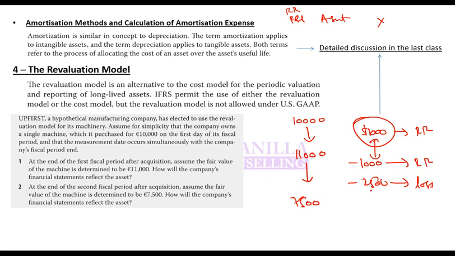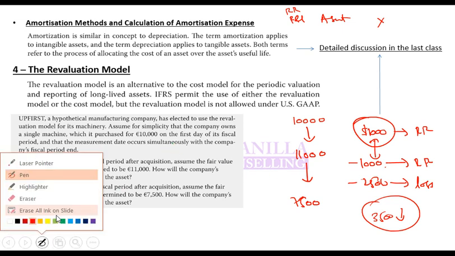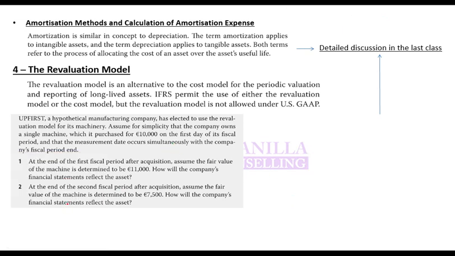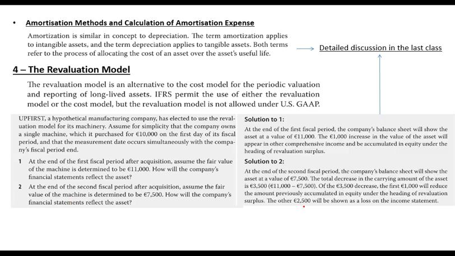So overall equity will be down by 3,500: 1,000 through the revaluation reserve and 2,500 through P&L or retained earnings. Any questions, problems? 2,500 to the income statement, 1,000 to the revaluation surplus.